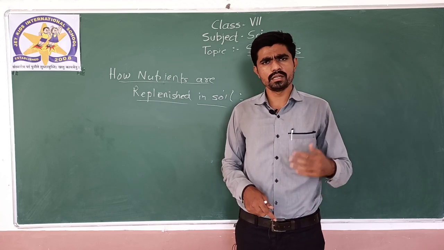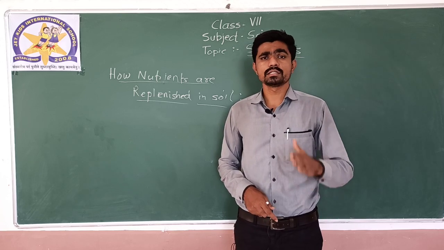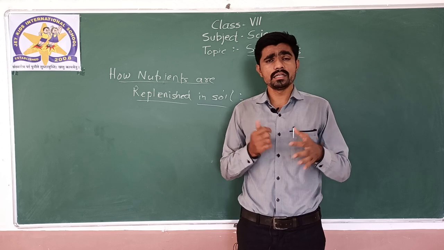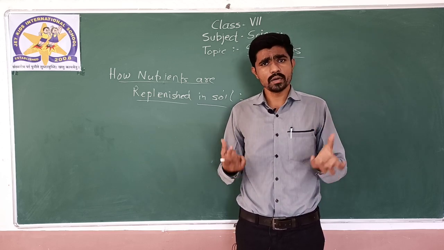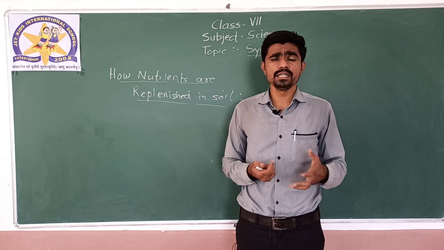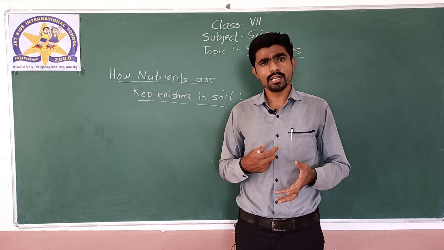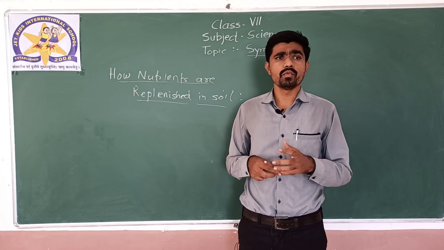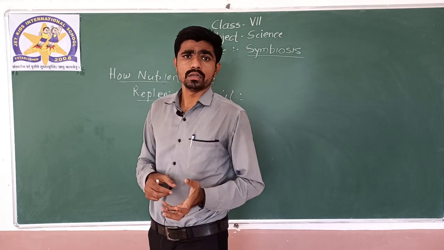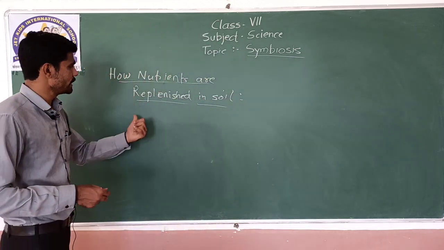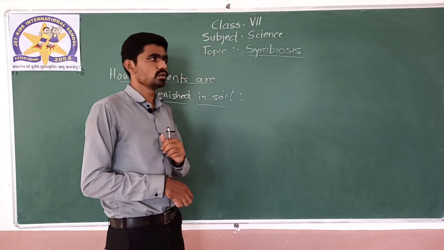In summer season different crops, in rainy season different, in winter different, continuous cultivation. There arises a need of replenishment. Replenishment means the soil now becomes deficient in nutrients, and there needs to be some mechanism so that the soil becomes again rich in nutrients. And one of the mechanisms that helps the nutrients to get replenished inside the soil is symbiosis. How are we going to study that?